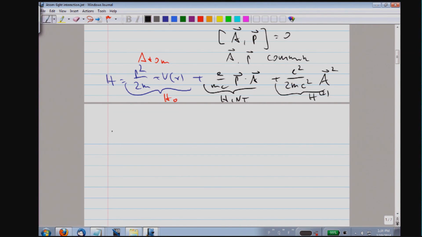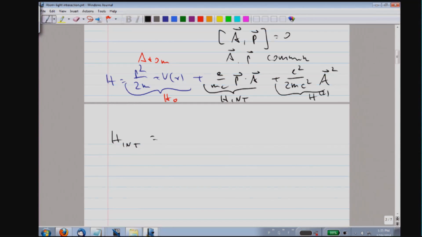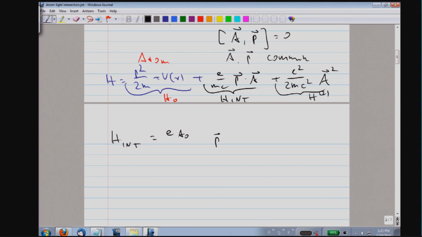All I wanted to remind you is what are the steps to obtain the interaction Hamiltonian, and that's what I want to use for the remainder of this class, that we have the coupling of momentum to the vector potential. We are not quantizing the electromagnetic field, it's a semi-classical field, so the vector potential is a classical vector.